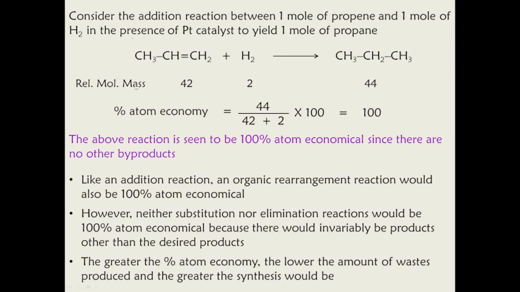Here the relative molecular masses are compared. For propene it is 42, hydrogen 2, and propane 44. The percentage atom economy in this case can be calculated as 44, the product's relative molecular mass, divided by the reactants' relative molecular mass, 42 plus 2, multiplied by 100, equal to 100. That means 100% atom economy.